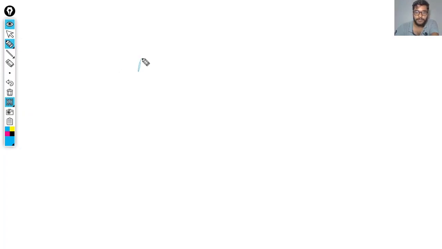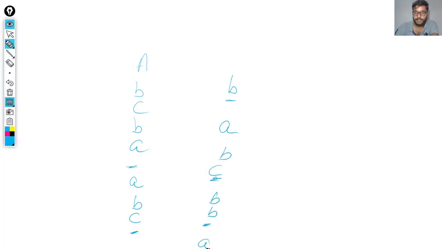Suppose we have a column having values a, b, c, b, a, null, a, b, c, null, b, null, a, b, c, null, b, b, null, a. Okay, so this is a column. If we use a fill function, it is going to fill the value just above it. Here you see it is a null value, and above it is a, so it is going to fill it with a.